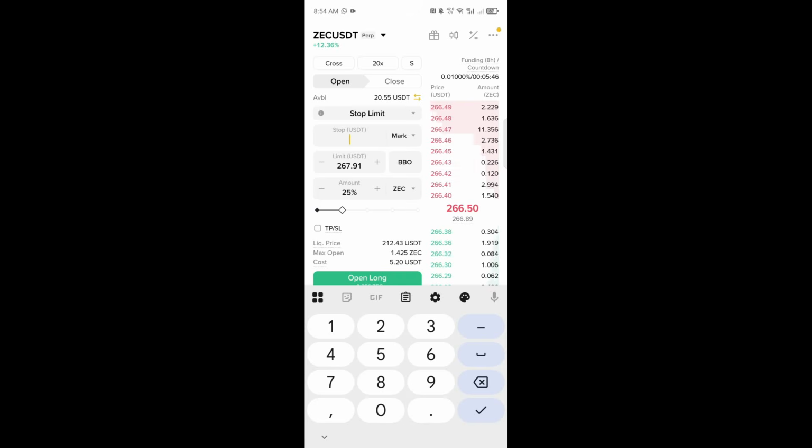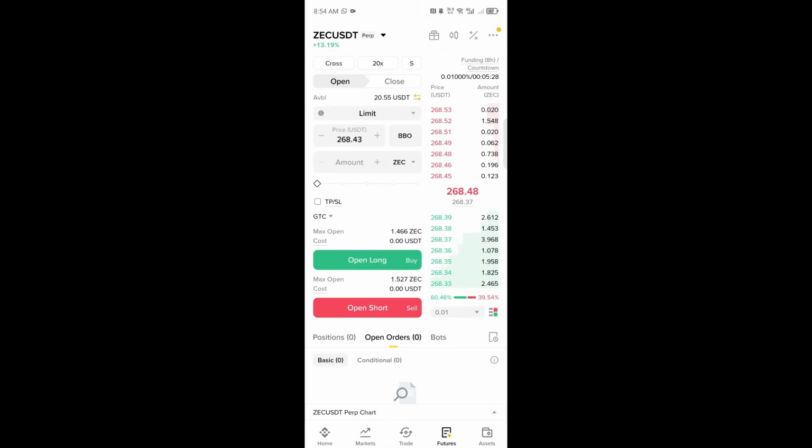Once you do this, you are locking profit and you are also locking the direction of the trend. When we say we are using hedge mode to find trend, it means the side that is more in profit is where the trend is going. So to do that, first of all, you have to use the limit order to open the long side.